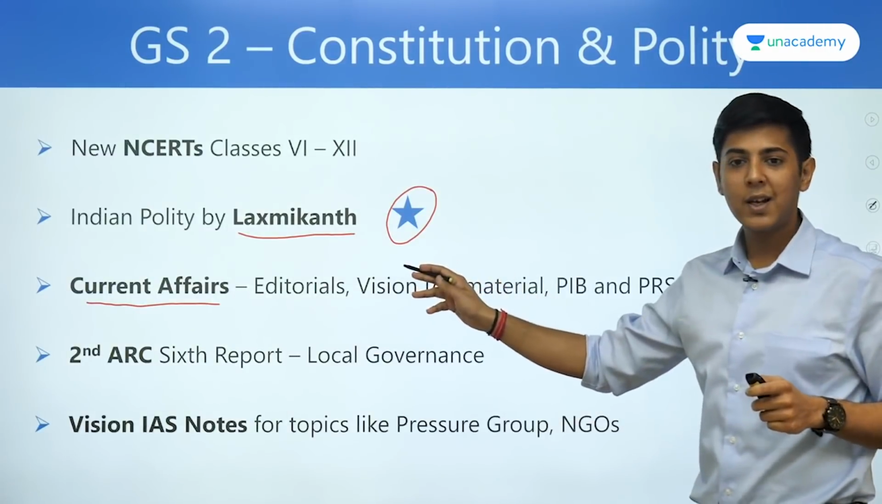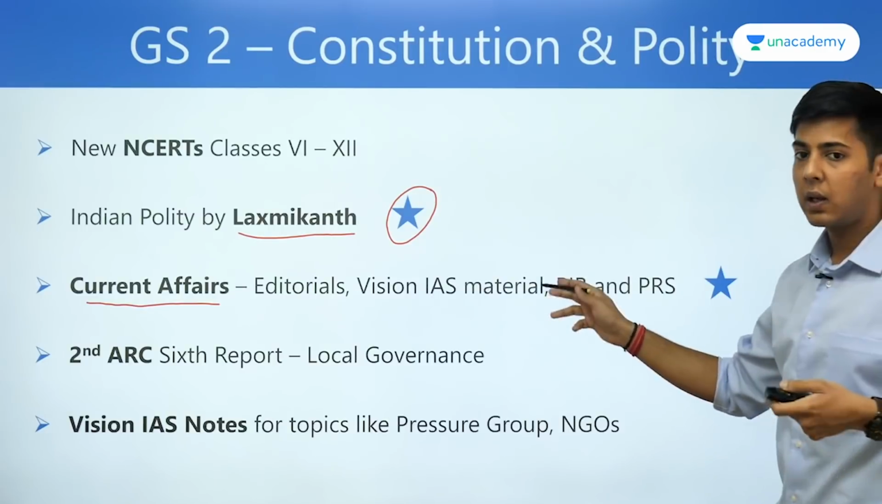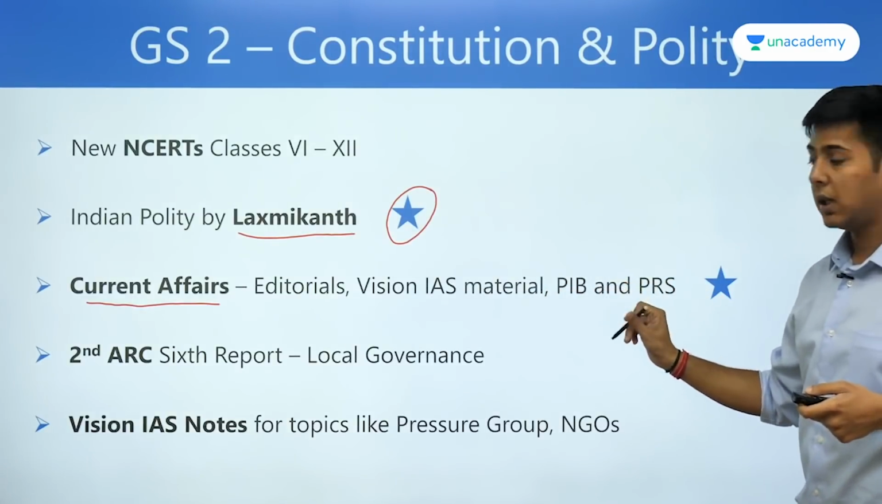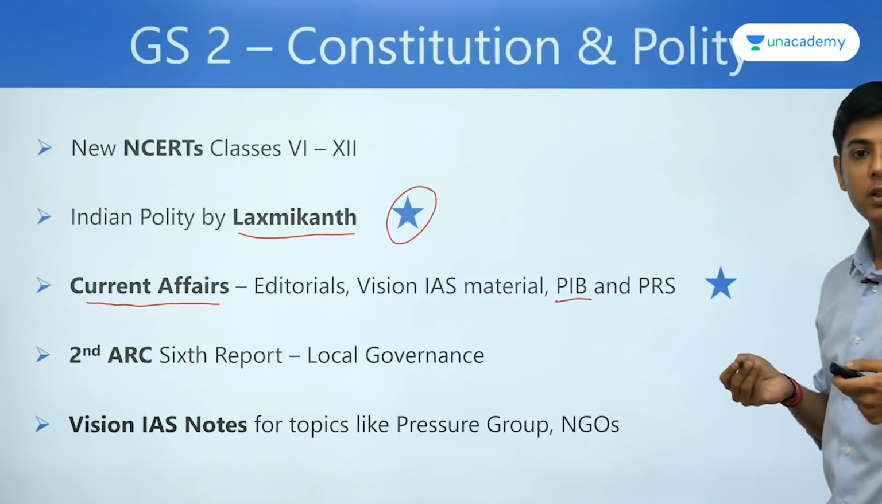So the editorials that you read from newspapers, the current affairs material which you refer, I refer to the Vision IAS material, and then PIB. PIB is a very important resource here in this case. So you get to know the government initiatives and all.